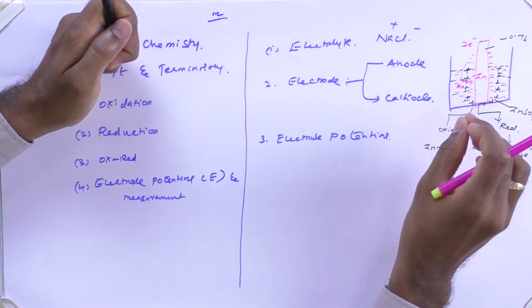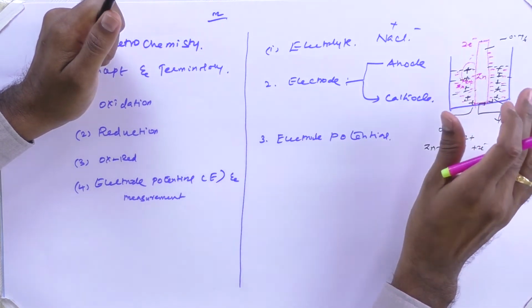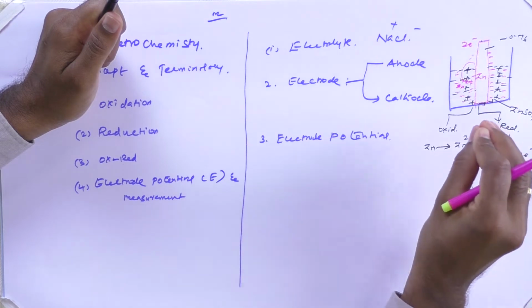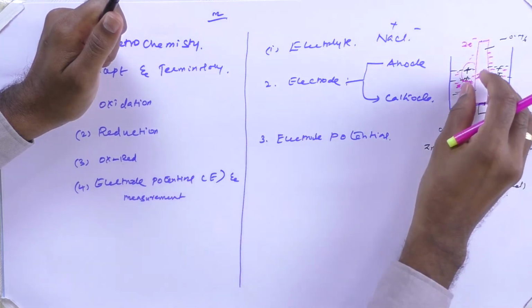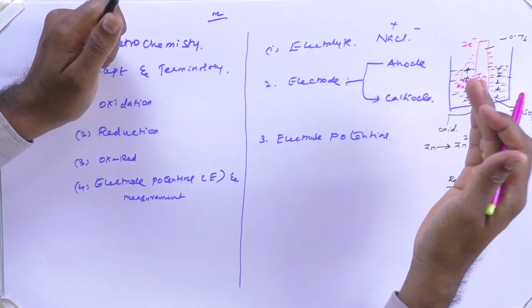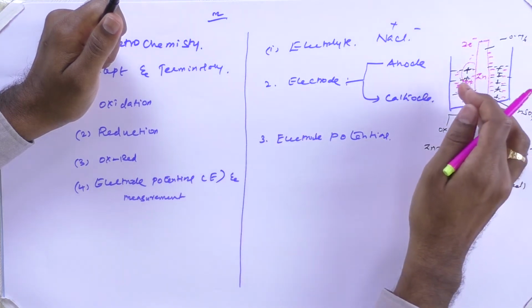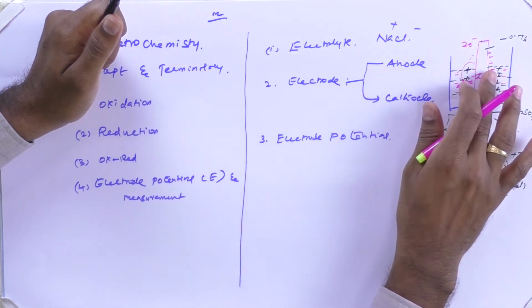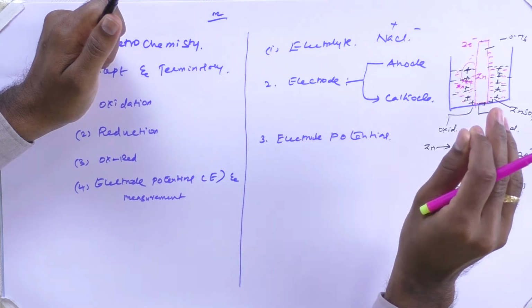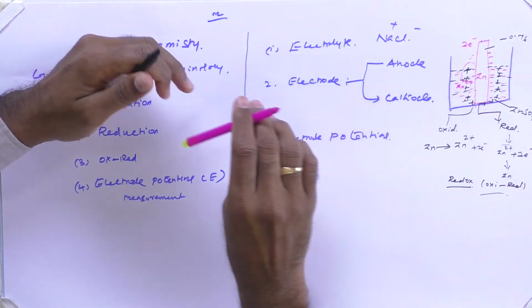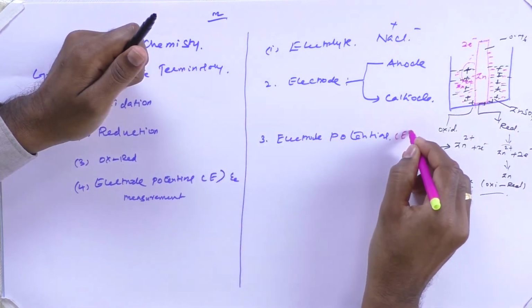So this is called Helmholtz electrical double layer. Now due to the formation of the electrical double layer on the surface of this metal rod, it develops a potential difference between solution and metal rod. That potential difference is known as electrode potential. The electrode potential is represented as E.